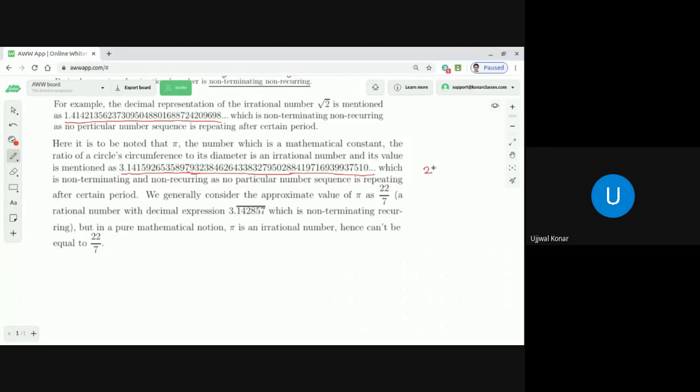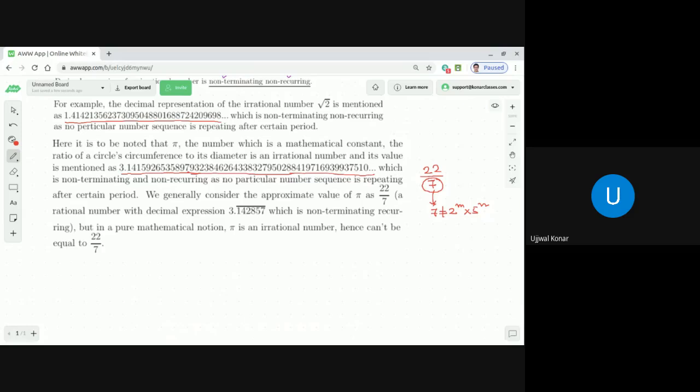If we focus on the denominator 7, we cannot express it in the form of 2 to the power m into 5 to the power n, correct? Hence, we can say the decimal expansion of 22 by 7 is non-terminating but recurring.